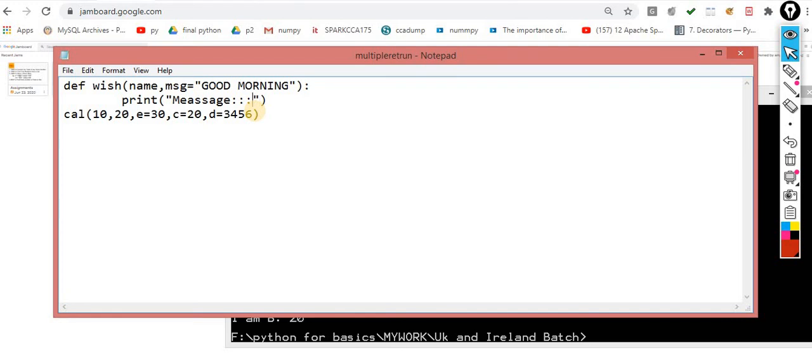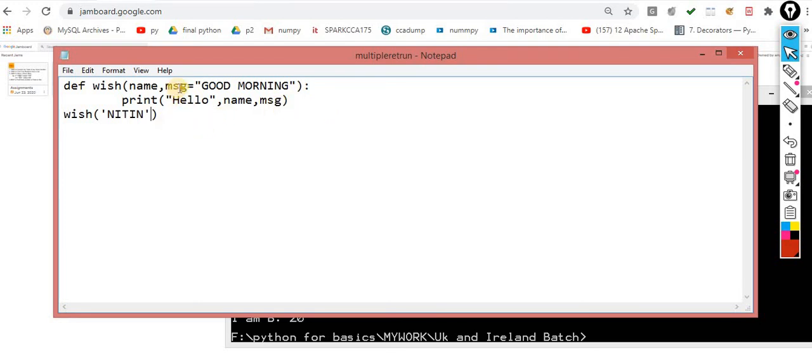Let me print in the appropriate manner: Hello, comma, name. Whatever name you are getting from that side, you have to supply name and message. That's it. I am calling this function over here, wish, name, let's suppose Nitin. I am passing only a single value this time.